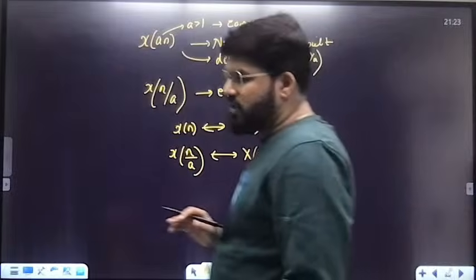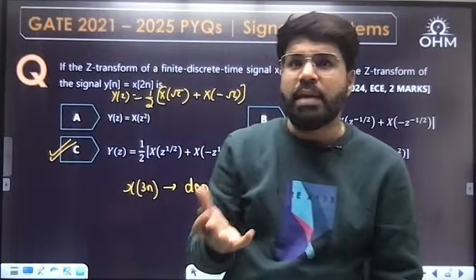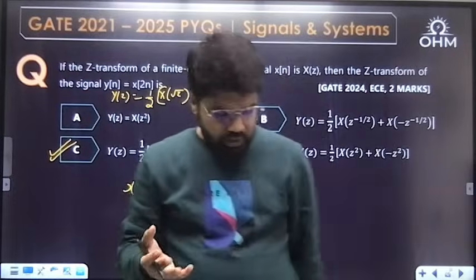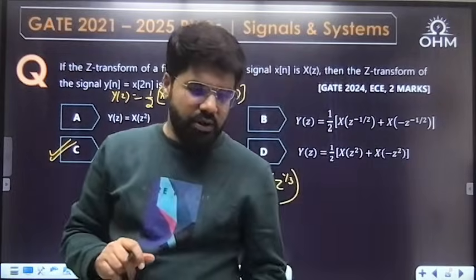There is no property for time compression in case of Z transform, DTFT, or DFT, because time compression leads to loss of data. So there is no standard property in that case. Yes, Ivika, C is the correct answer for the previous one.